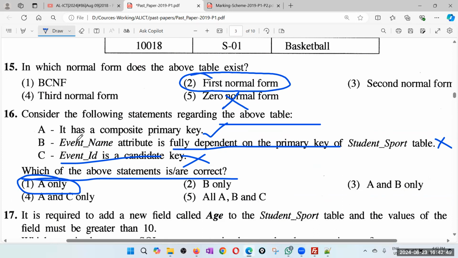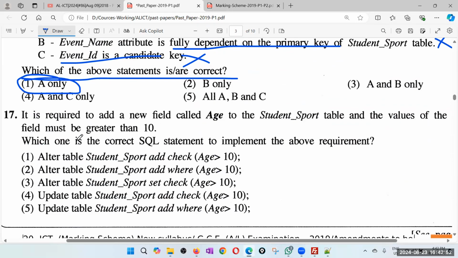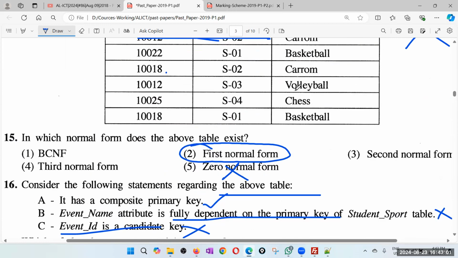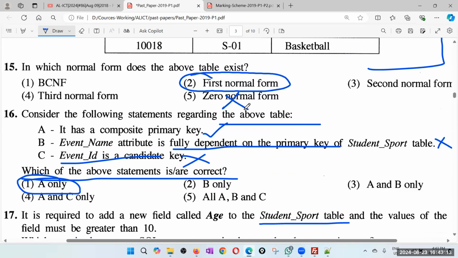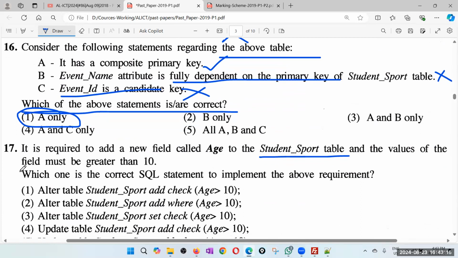Okay. Right. 17th question. It is required to add a new field called age to the student sport table. So you need to add it to here. I don't know whether age is a good attribute for this because it looks like age is not related to this. Okay, but anyway, let's assume it is some weird requirement. And the values of the field must be greater than 10. So there's a restriction, a constraint. The age must be greater than 10. Which one is the correct SQL statement to implement the above requirement?